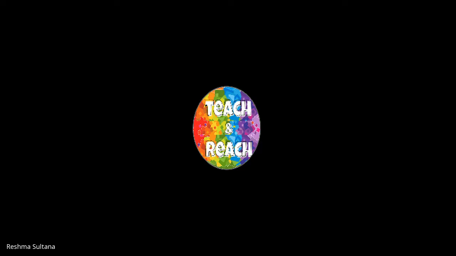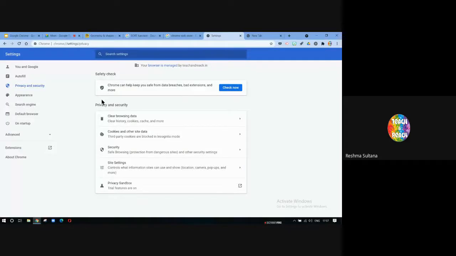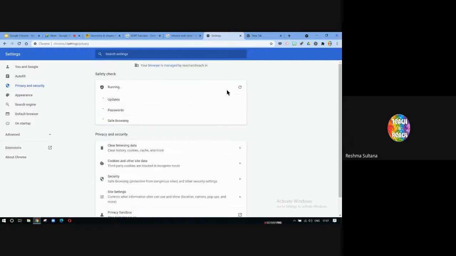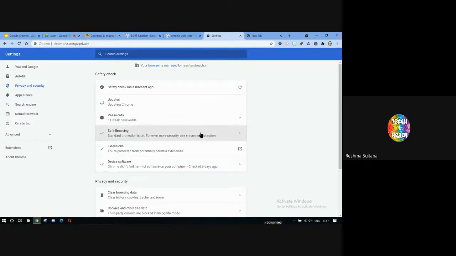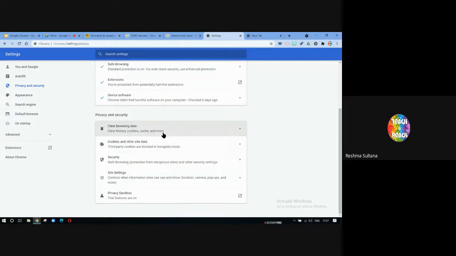Next is privacy and security. It's always good, once in a while, to check if there are any data breaches, bad extensions, or virus threats. If there are any such things, you can just click on check now. It's going to run a safety check and show you if there are any actions to be taken. If you want to clear your browsing history, you can do it from here or from history. Site settings, security, all of these things are managed here.